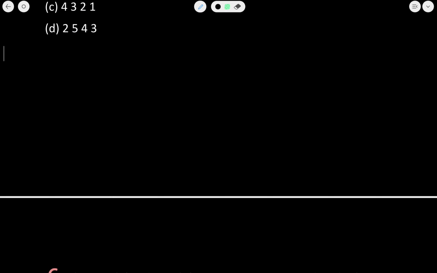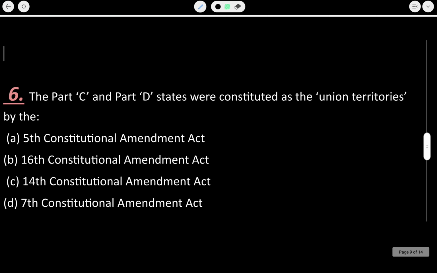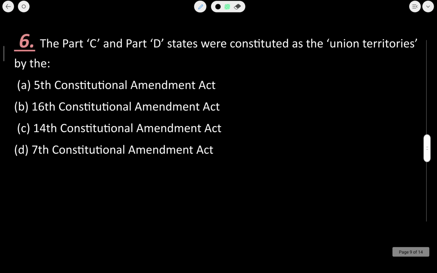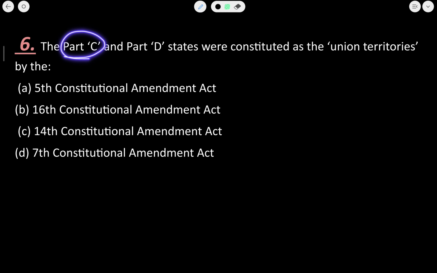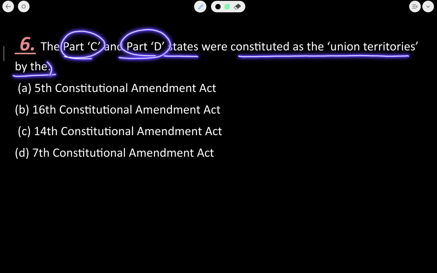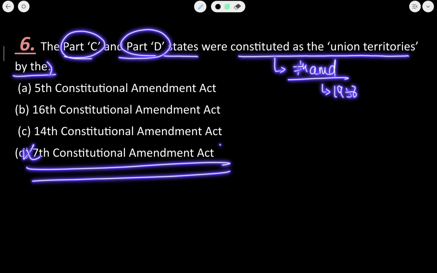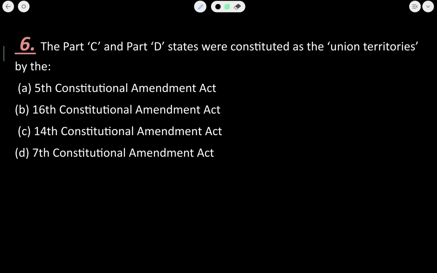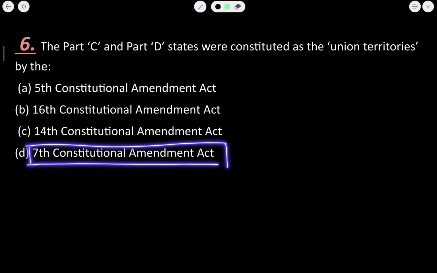Now next is question number 6. Part C and Part D states were constituted as union territories by, I already told you the act, that is the 7th Constitutional Amendment Act of 1956. This I have already explained to you in the explanation part. You just need to know that the 7th Constitutional Amendment is related to the union territories.